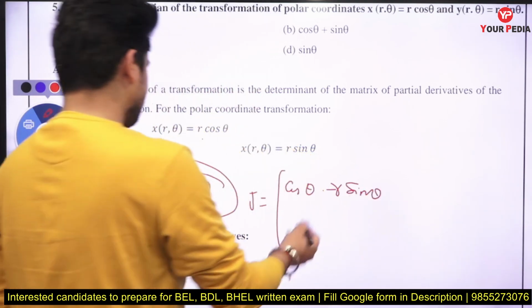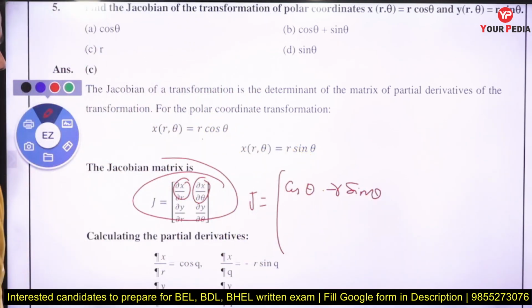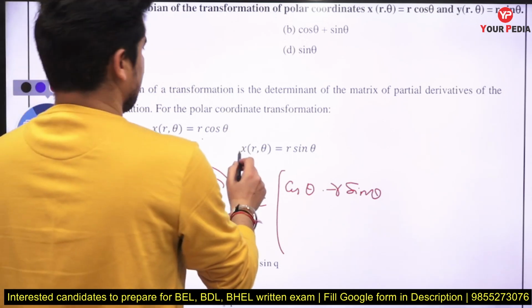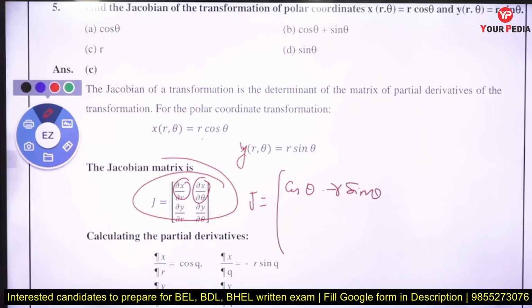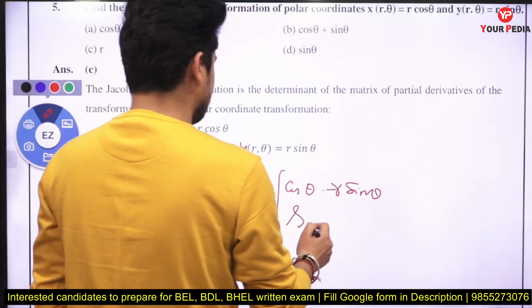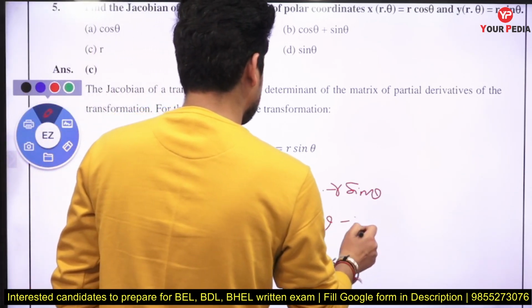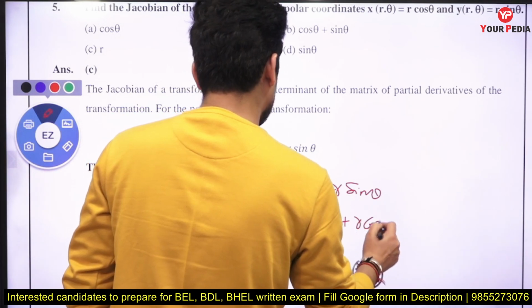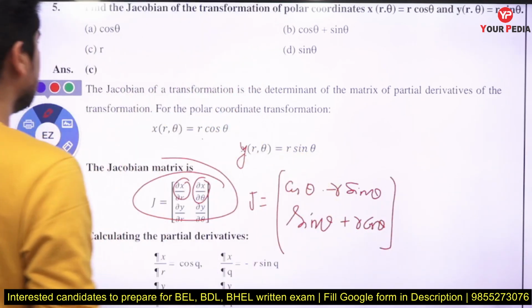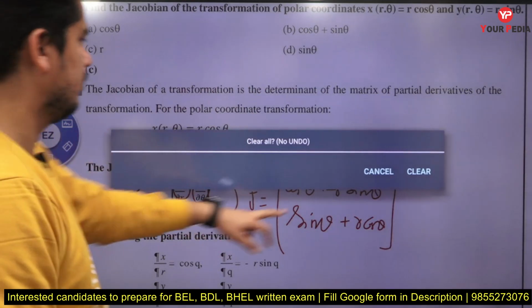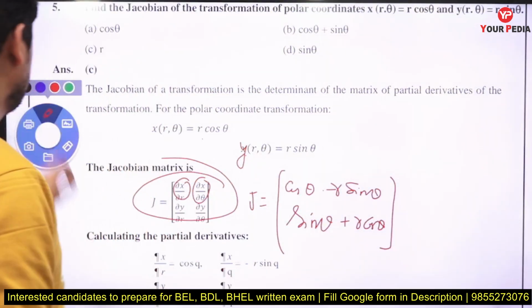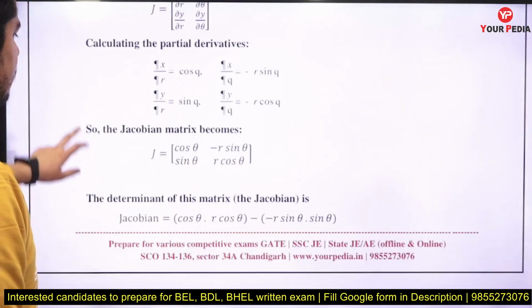Then again the derivative of y, this is y, r theta, not x. When you take the derivative with respect to r, that is sin theta, and it is plus r cos theta. So this is the Jacobian matrix for this transformation.